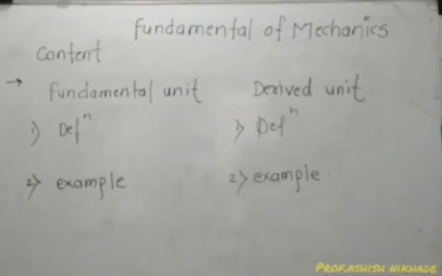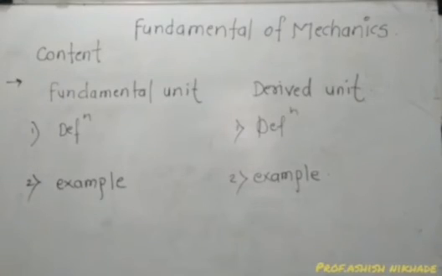So what do you mean by fundamental unit and what do you mean by derived unit? The words themselves tell you what fundamental and derived mean. Fundamental units are those units which do not depend on another unit. Then what do you mean by derived unit? Exactly opposite to that. Derived units are those units which depend on another unit. Is it clear? Very simple. Those units that do not depend on another are fundamental, and those units which depend on another are derived units.